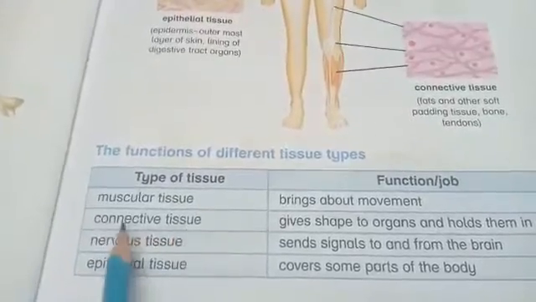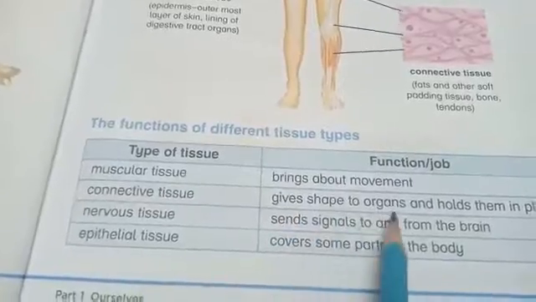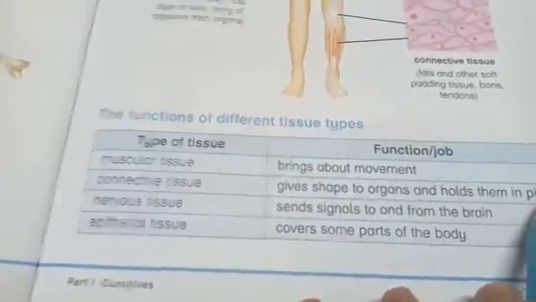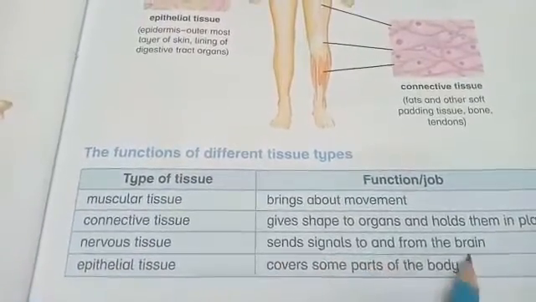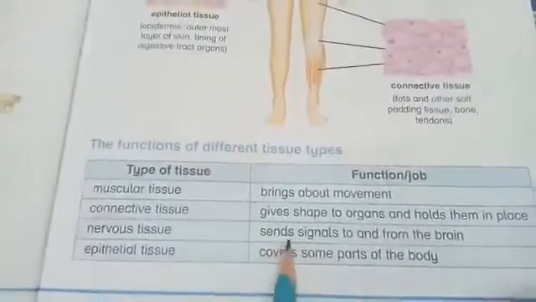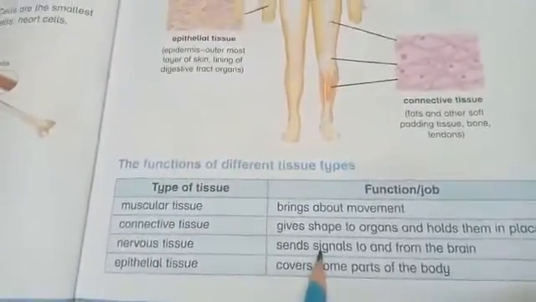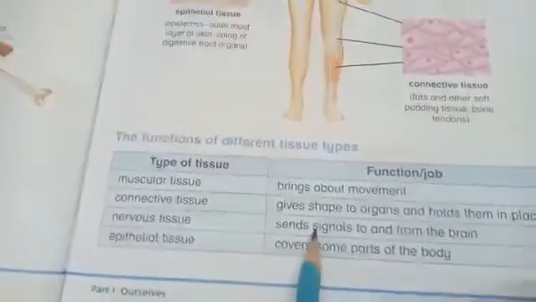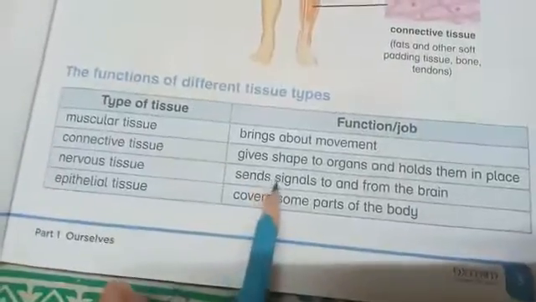Connective tissue. What is the function of the connective tissue? It gives shape to organs and holds them in place. Next, nervous tissue. It sends signals to and from the brain. What is the function of the nervous tissue? It tells us about our environment, what is going on in our environment, and every work we do, every activity which we do, is under the control of our nervous tissue, or nervous system, or the brain.